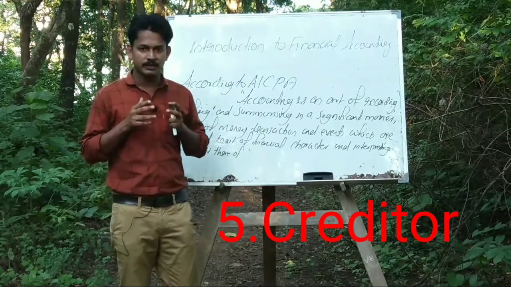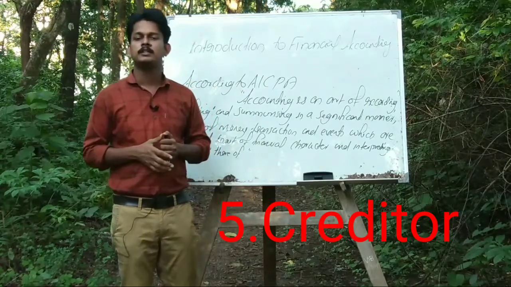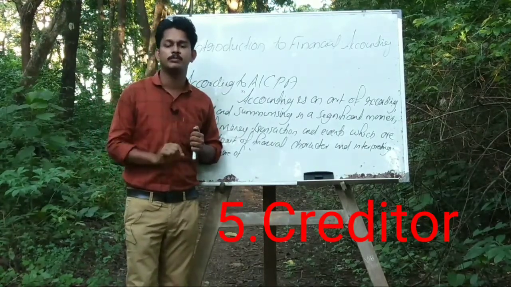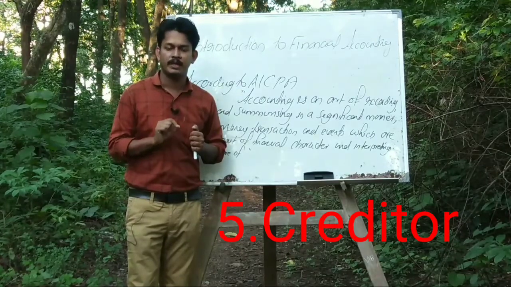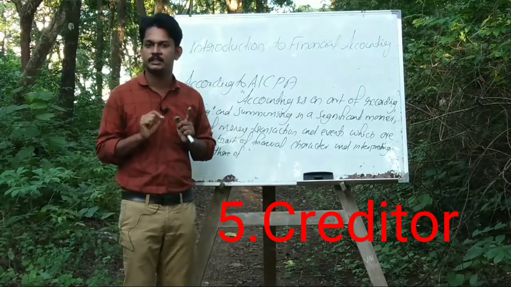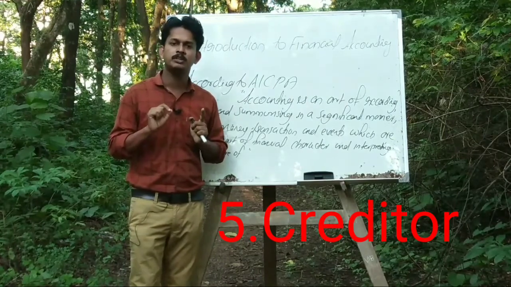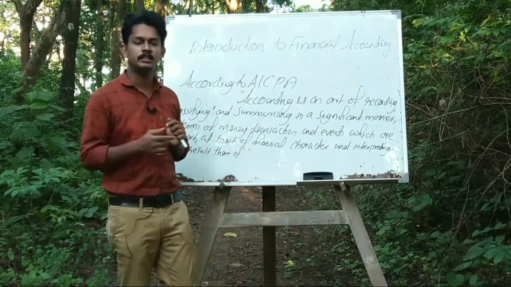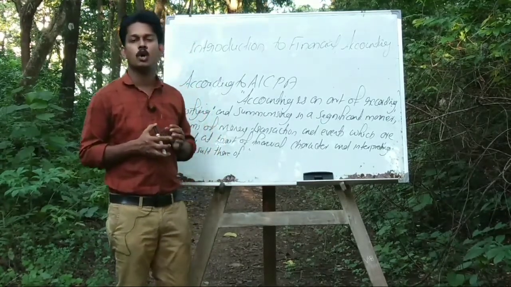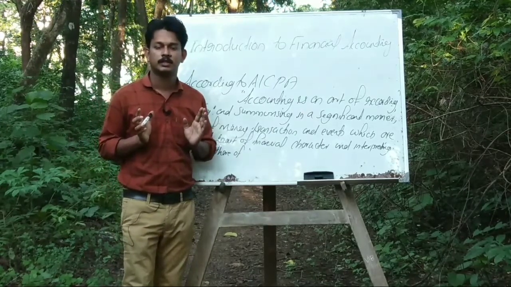Here, the supplier is considered as the creditor of the business. Who is the creditor? Creditor is a firm or an individual to whom the business owes money. Clear? Creditor, debtor.